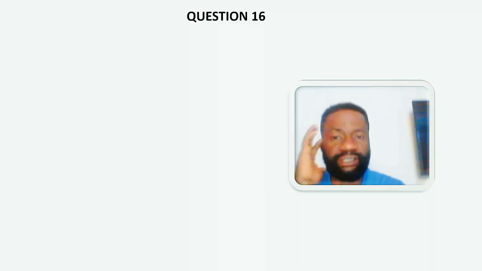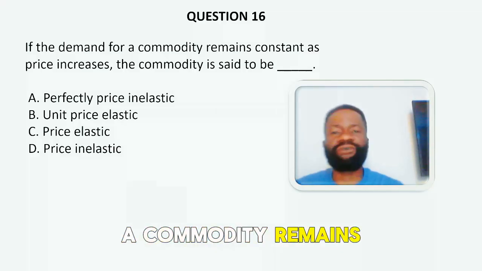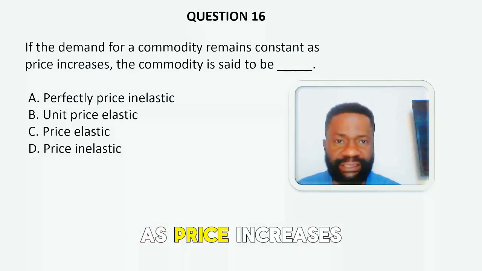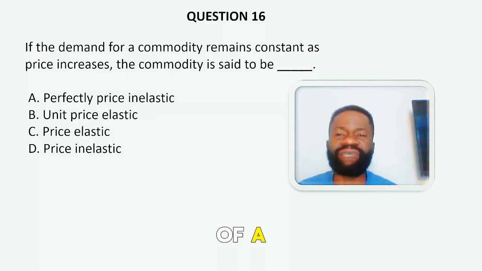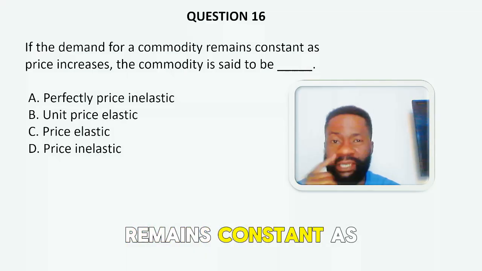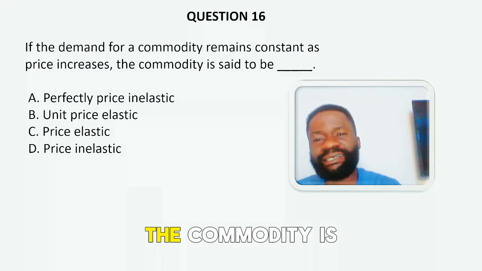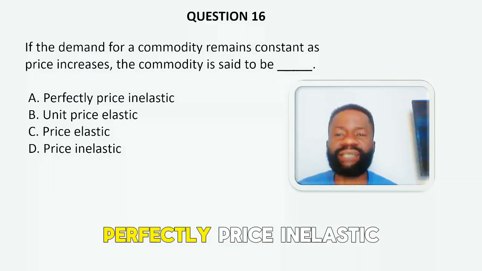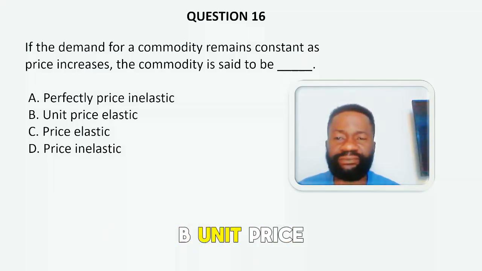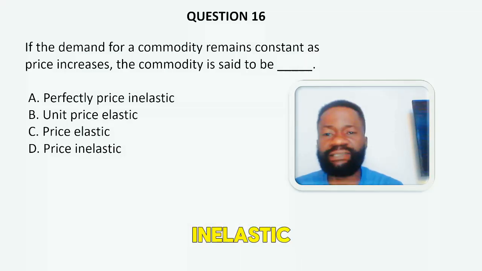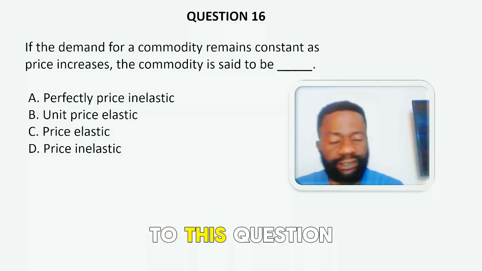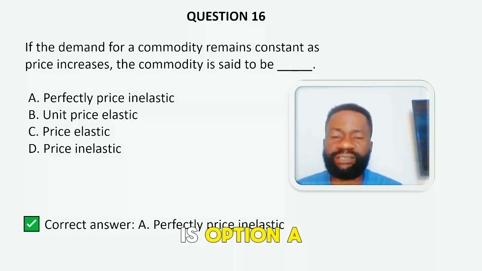16. If the demand for a commodity remains constant as price increases, the commodity is said to be dash. A. Perfectly price inelastic. B. Unit price elastic. C. Price elastic. And D. Price inelastic. The correct answer to this question is option A.